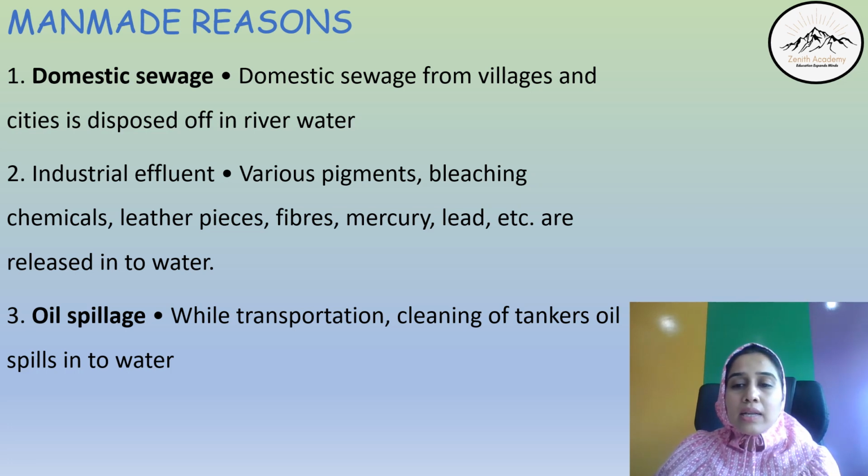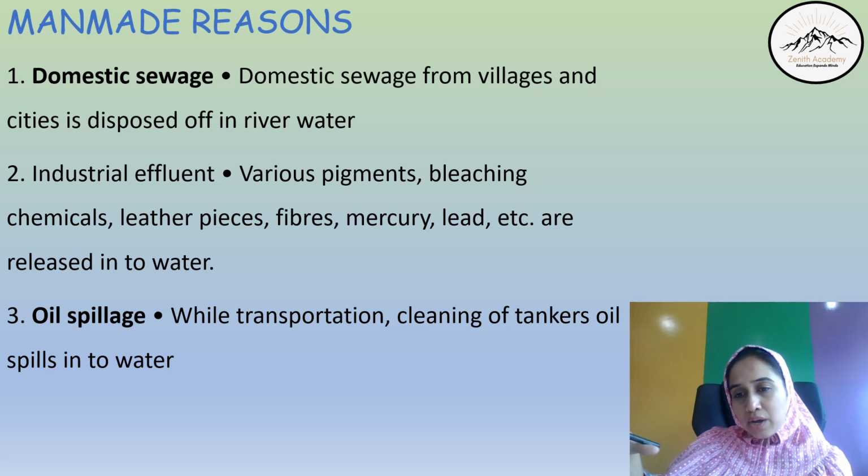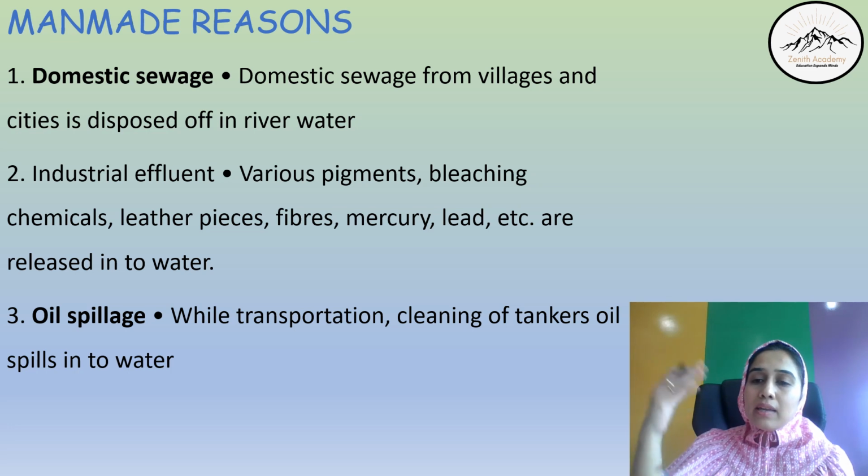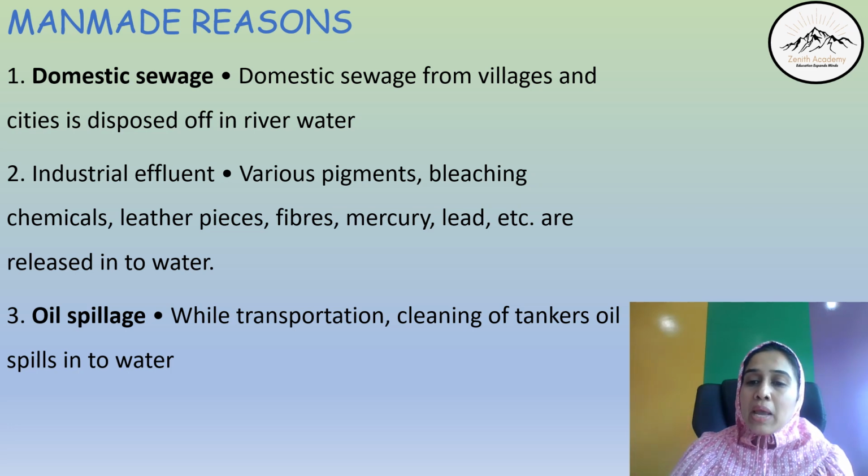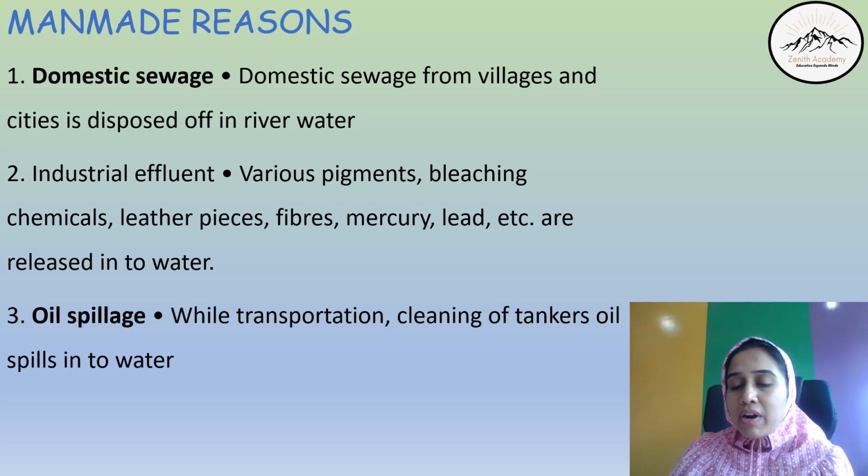And the last and third one is oil spillage. During transportation and cleaning of tankers, oil spills in the water. Big oil containers are carried through water bodies. So when oil spills, oil forms a layer on the water body. What happens? The water does not get direct sunlight and oxygen. Ultimately, the oxygen level of the water body decreases and it has an adverse effect on the aquatic life under that water.